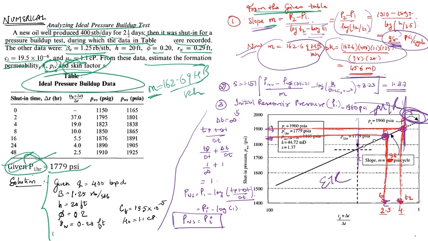So this is how you identify the effective permeability in this particular reservoir for this given data. Now we know how to calculate the skin. This is the formula: s = 1.151 [(P at 1 hour of shut-in minus Pwf when I started my shut-in) divided by m, minus log(k upon phi mu Ct rw squared) plus 3.23]. On putting all the given values, I will get my final answer as 1.37.